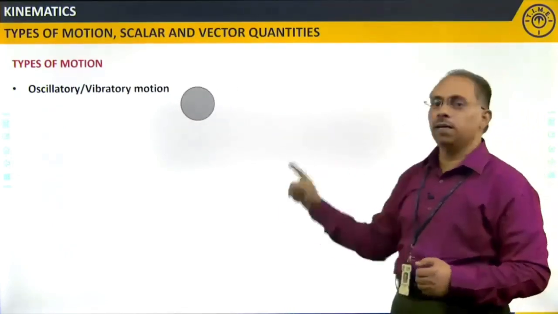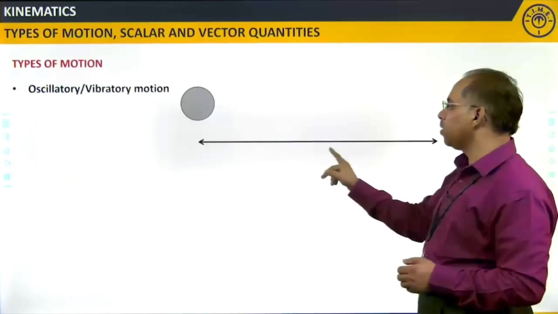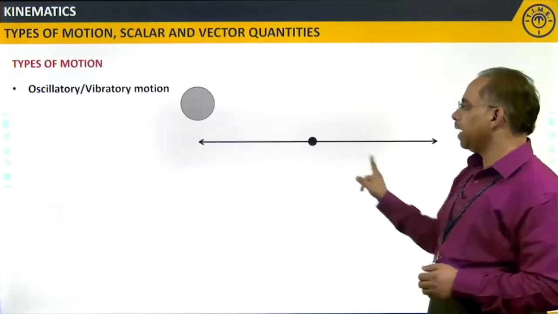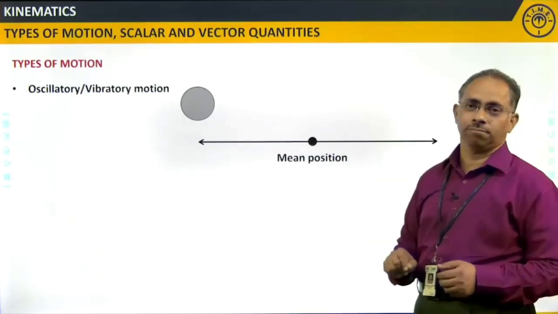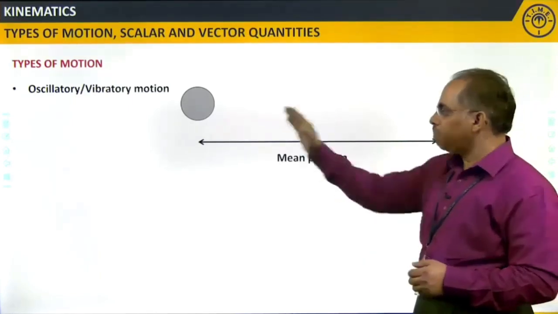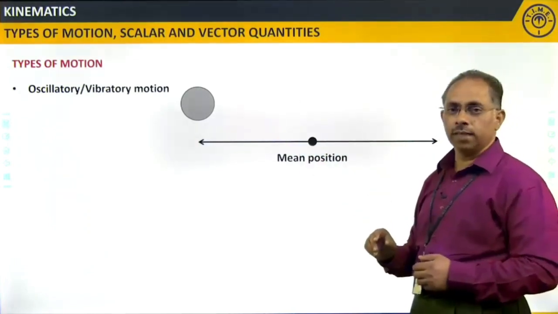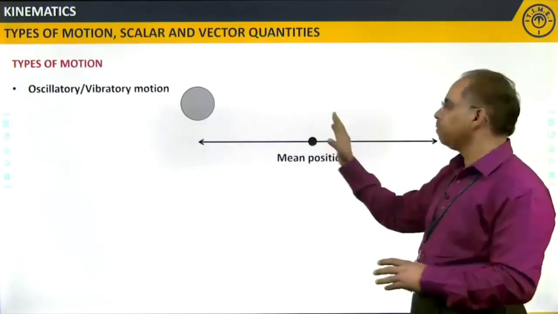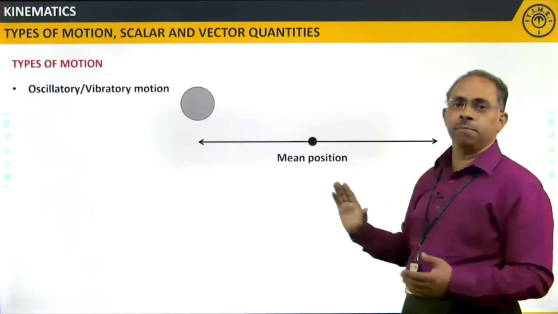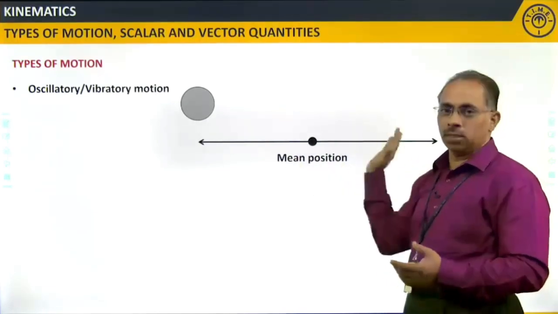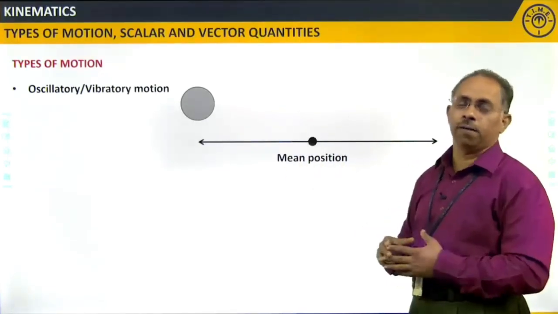So it is moving about a particular fixed point, and I say this is the mean position. The path of this body is moving to and fro about a particular fixed position. Even though I am not explicitly showing it, this will be the mean position about which the body is executing oscillatory or vibratory motion.